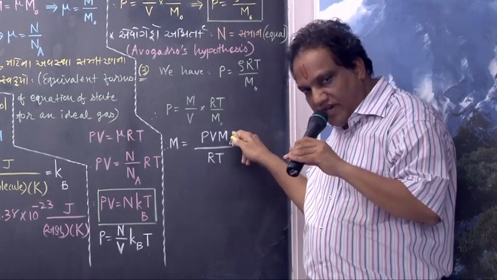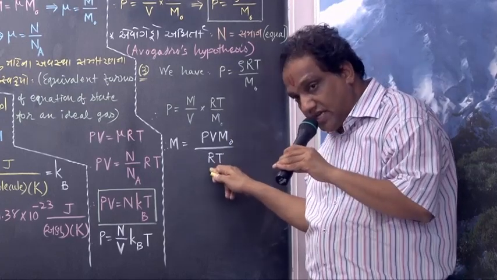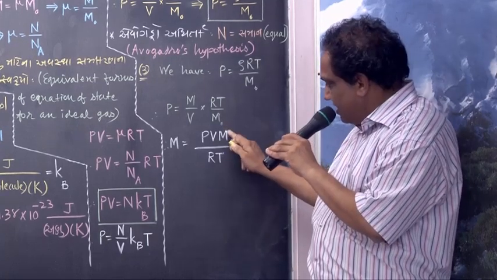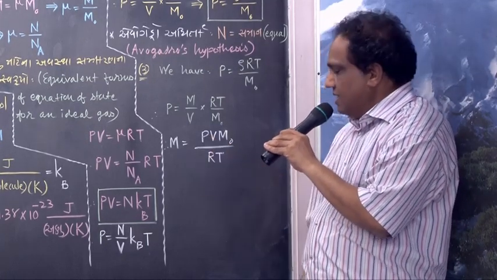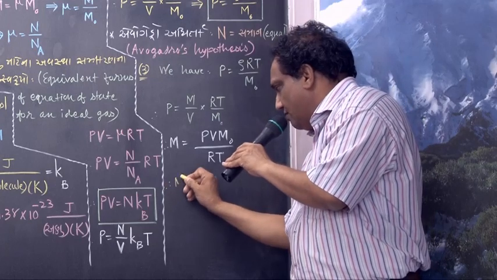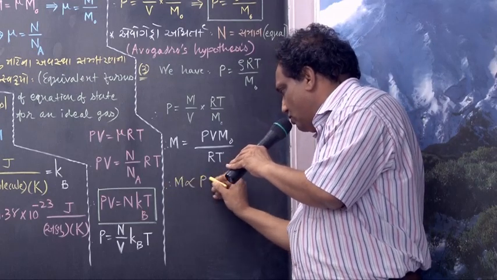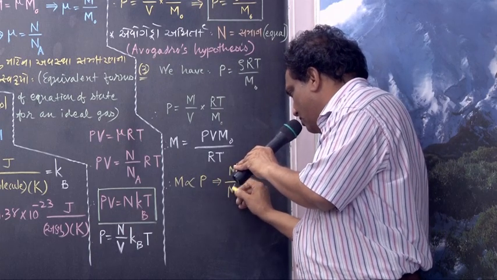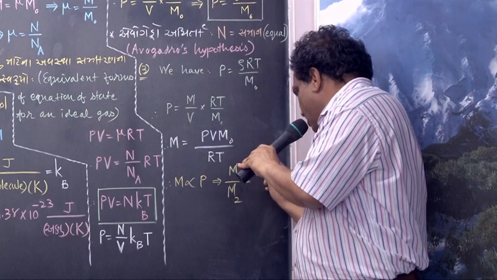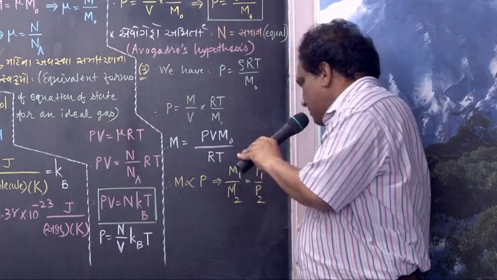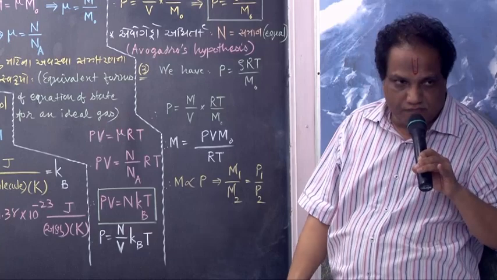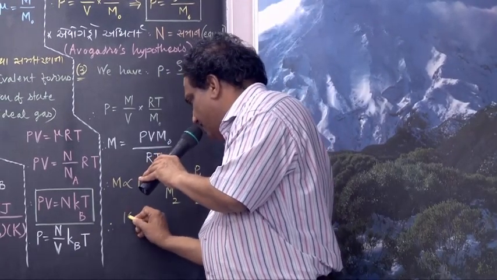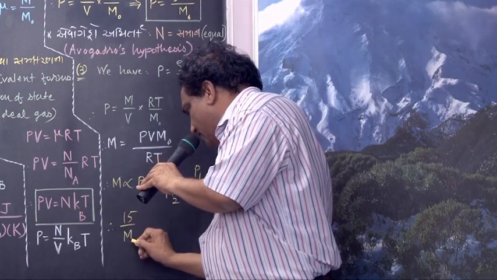For a given gas, molecular weight is constant. R is already constant, and they have said to consider temperature to remain constant. So when everything is constant except P, you may write M proportional to P. Then M1 upon M2 equals P1 upon P2. What is the first mass? 15 kg. The second mass we have to find out.